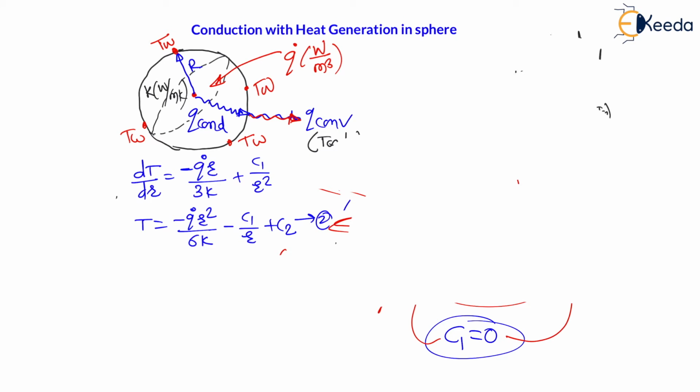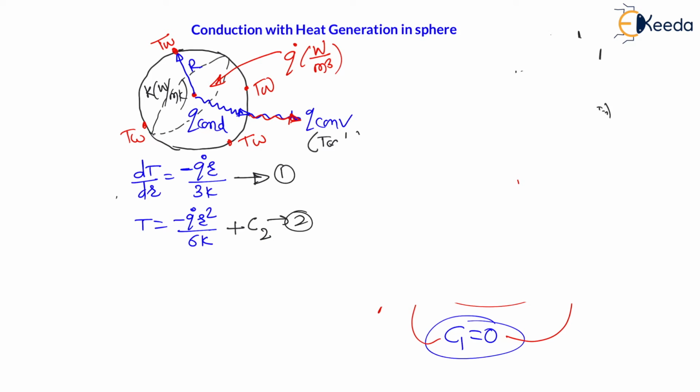Therefore, the new expressions will become dT by dr equal to minus q dot r divided by 3k. This is the first expression, and temperature is equal to minus q dot r square divided by 6k plus c2, second integration constant. This will be the second expression, right?